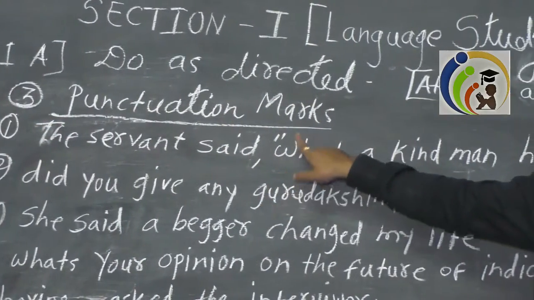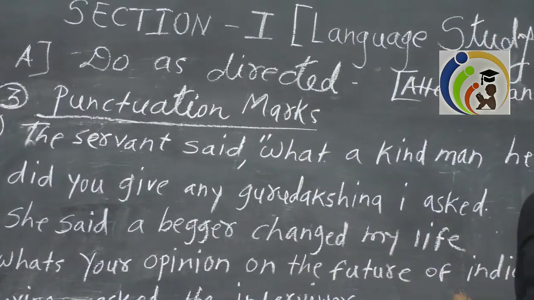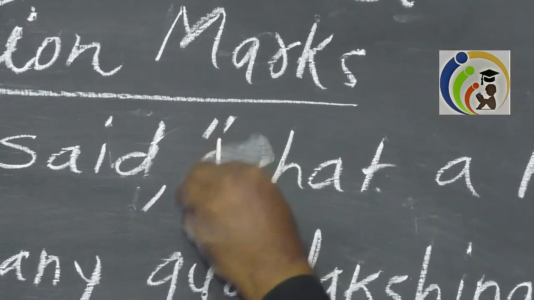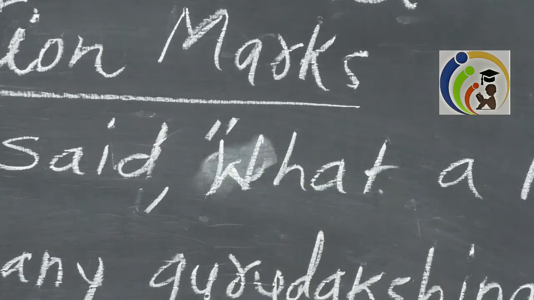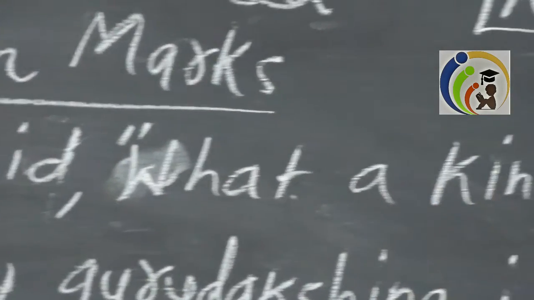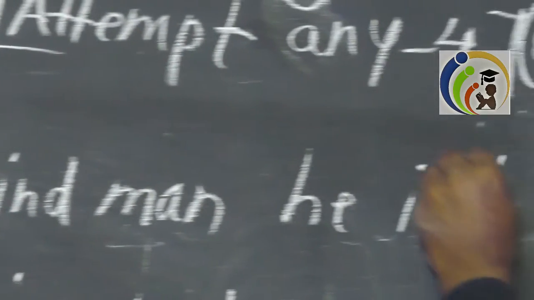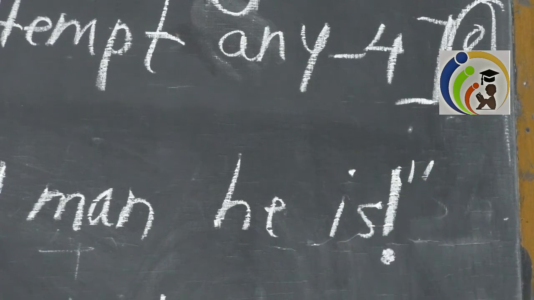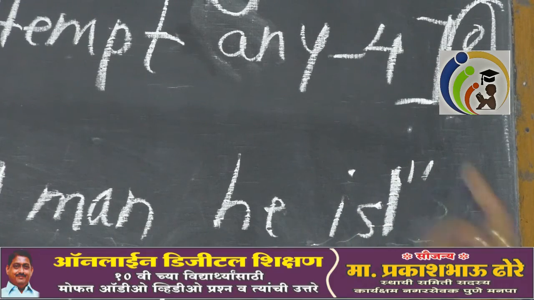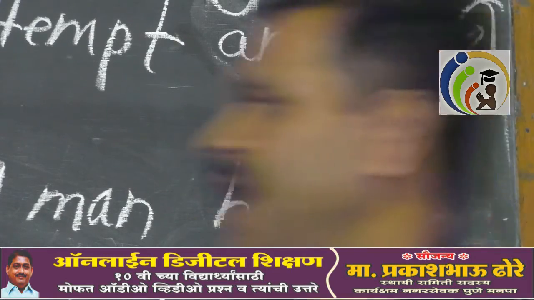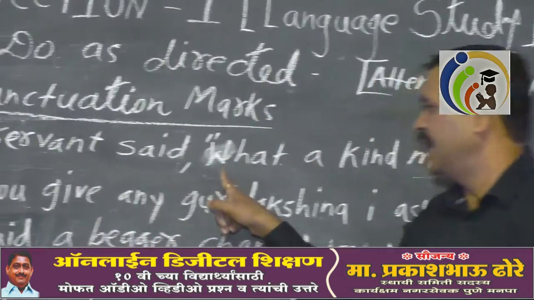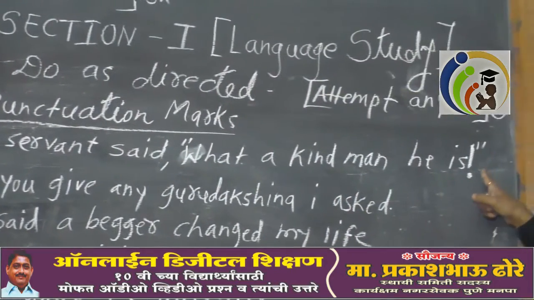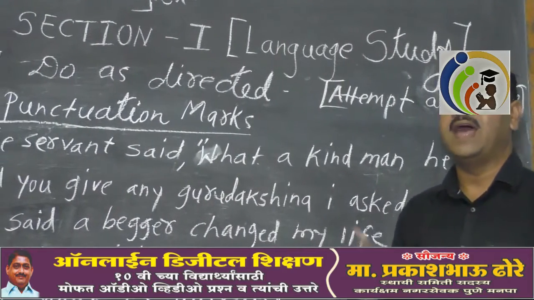So, the servant said, T will be capital like this. Put a comma here. Put this in double inverted commas. Here this sentence is there, so the beginning of the sentence will be capital. The servant said, What a kind man he is. The last punctuation mark will be the exclamation mark, and afterwards, close the inverted comma. So how many punctuation marks? 1 capital, 2nd capital, 3rd, 4th, and this one is 5th. So 5 punctuation marks were asked in this.